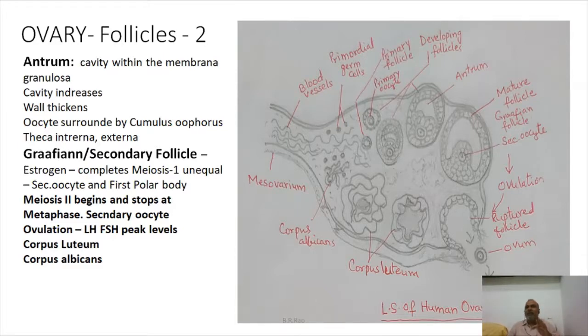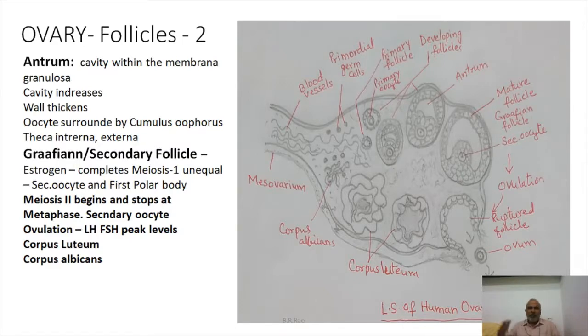But now, as the female sex hormone estrogen is secreted, the primary oocyte continues meiosis 1, that is prophase 1.